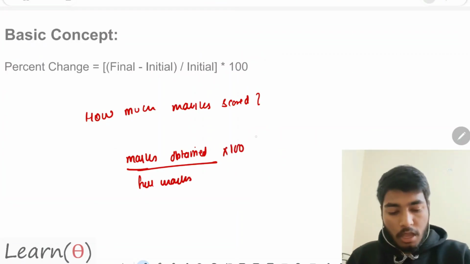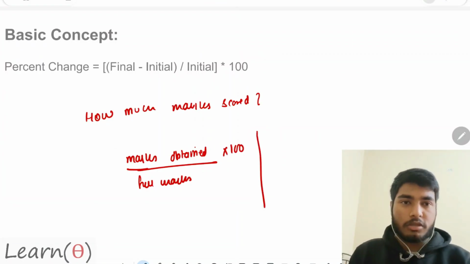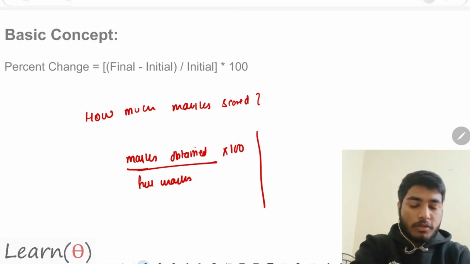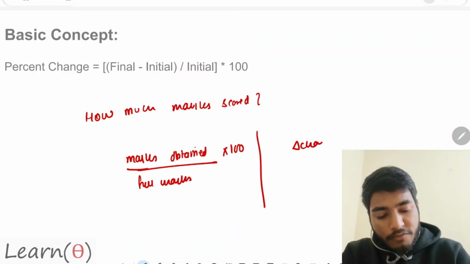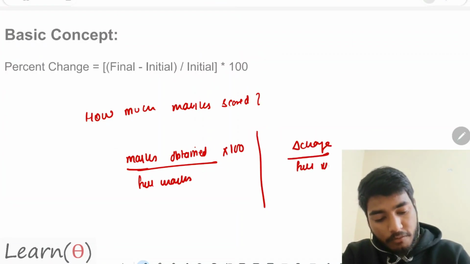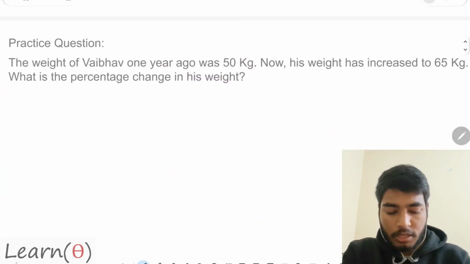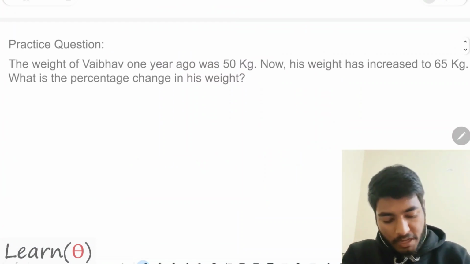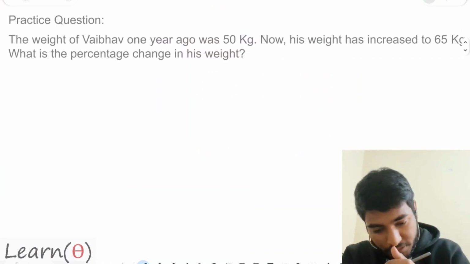That's it. How to calculate a change? If you want to calculate the percentage change of something, write the value of change in the numerator, write the full value in the denominator, and then multiply it by 100. That's it. Let us do the questions and find our values. So let's start with this question.